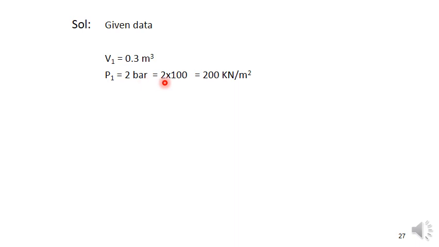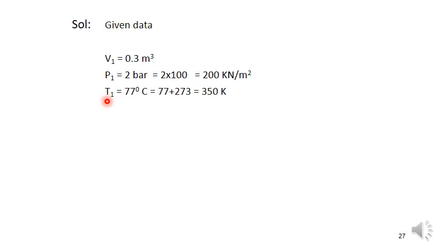2 into 100 means it is 200 kilonewton per meter square. If you have to write in terms of Newton per meter square, it is simply 2 into 10 to the power of 5. But I am writing here in terms of kilonewton per meter square. That's why I am splitting the 10 power 5 as 10 square into 10 power 3. And 10 power 3 I am writing as a kilo, and 10 square is 2 into 10 square. It becomes 200 kilonewton per meter square.